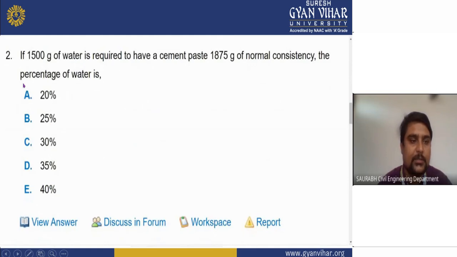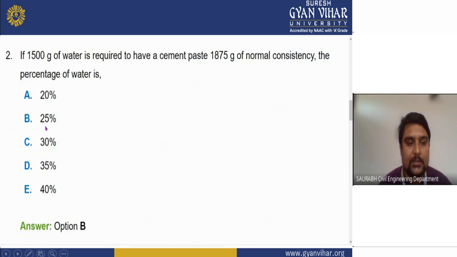Come to the second question. If 100 gram of water is required to make a cement paste of 400 gram of normal consistency, what will be the percentage of water here? You will see here the right answer will be 25%.